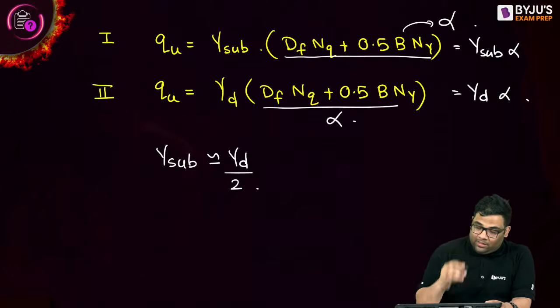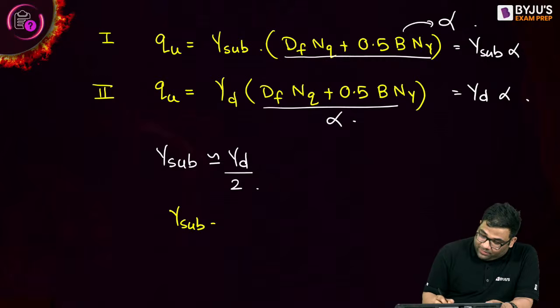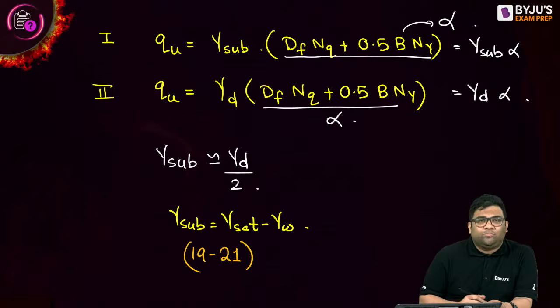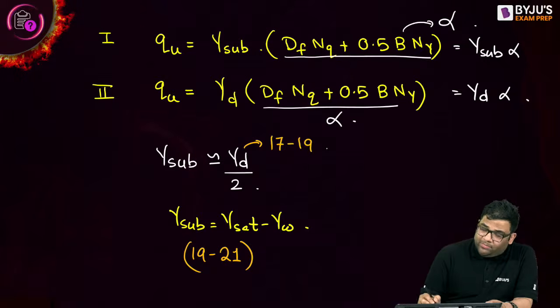What is gamma submerged? Gamma submerged is gamma saturated minus gamma w. Normally saturated unit weights fall in the range of 19 to 21 kilonewton per meter cube. Gamma d falls in the range of 17 to 19 kilonewton per meter cube.